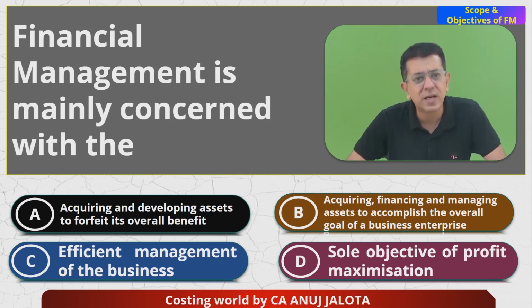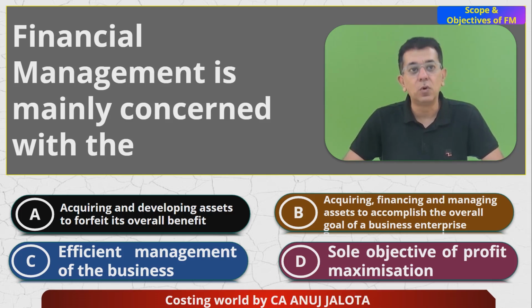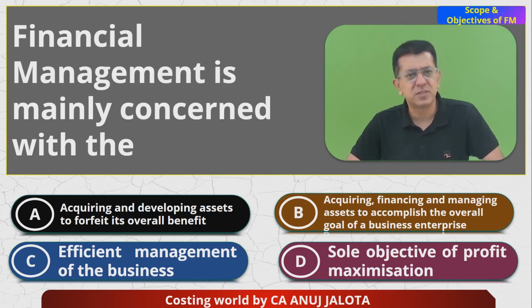So A cannot be the answer. D cannot be the answer. Okay, then what is left over here? C, efficient management of the business. Yes, that is essential. But then B is also there: acquiring, financing and managing assets. I guess B includes C also, because it manages the assets to accomplish the overall goal of a business enterprise.